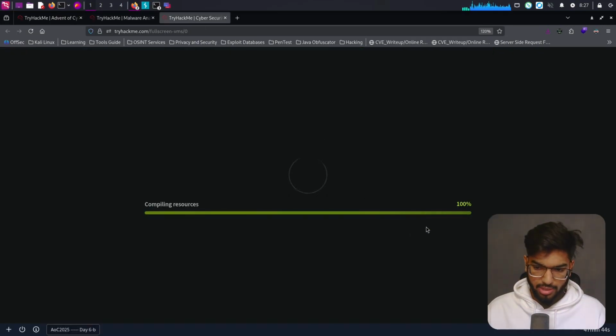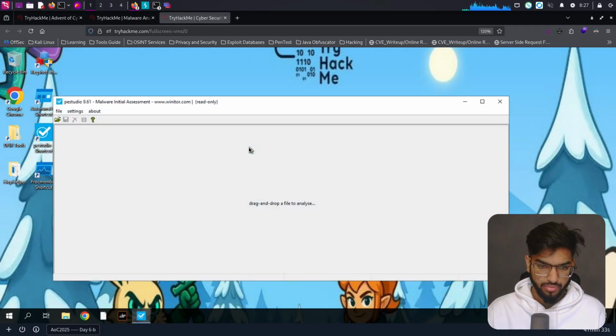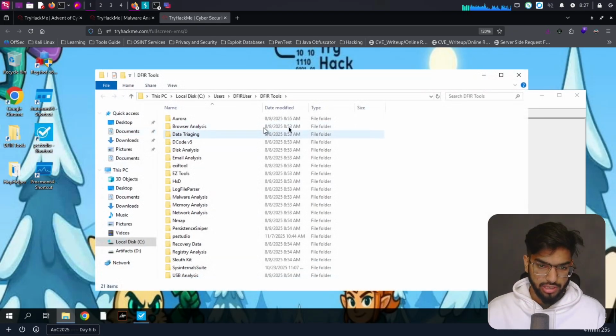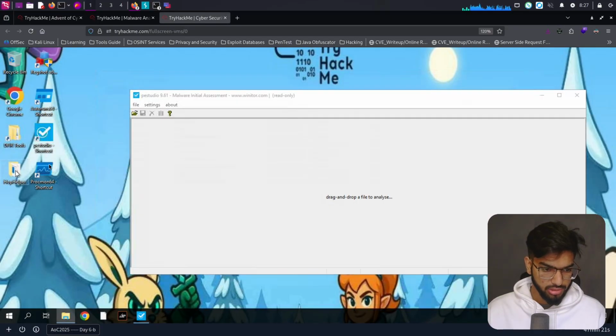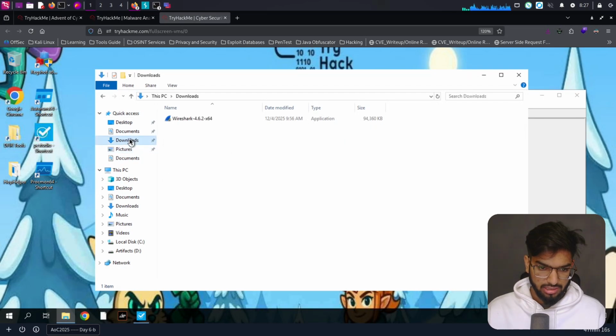Okay, let's come here, and that's still compiling something. Okay, I hope everything is ready now. Let's open the shortcut here, and it says drag it and drop it. So do we have the tool here, the downloader.exe? These are the tools. DFIR tools, hop helper. Do we see it in the downloads?